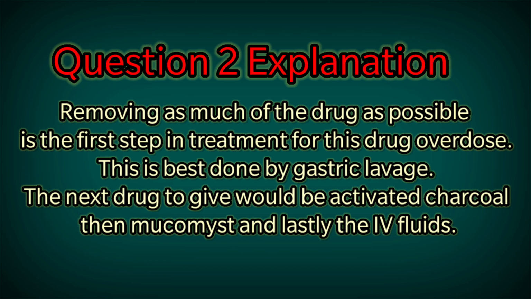Explanation: removing as much of the drug as possible is the first step in treatment for this drug overdose. This is best done by gastric lavage. The next drug to give would be activated charcoal, then Mucomyst, and lastly the IV fluids.